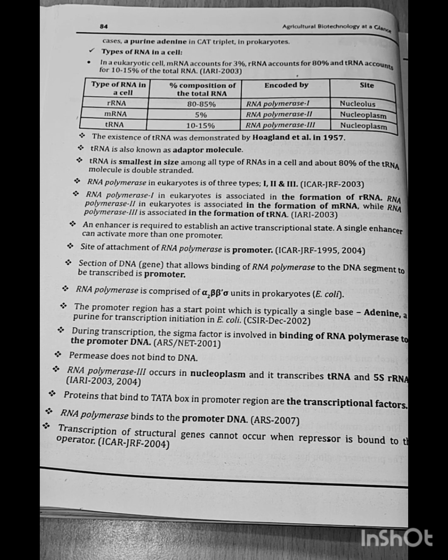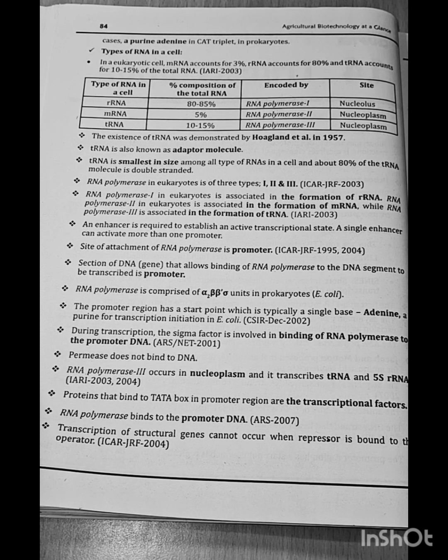During transcription, the sigma factor is involved in binding of RNA polymerase to the promoter DNA. ARS NET 2001: Permease does not bind to DNA. RNA polymerase III occurs in nucleoplasm and it transcribes tRNA and 5S rRNA.